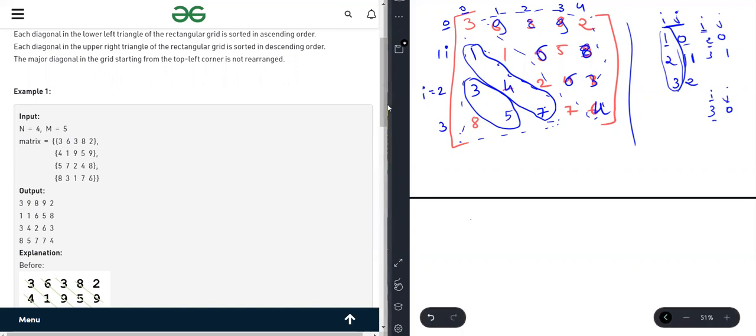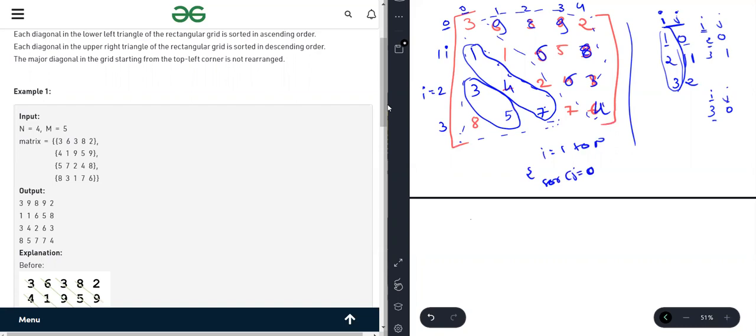Just put the outer loop i from 1 to the number of rows, let's say n, and in it we take another loop for j.